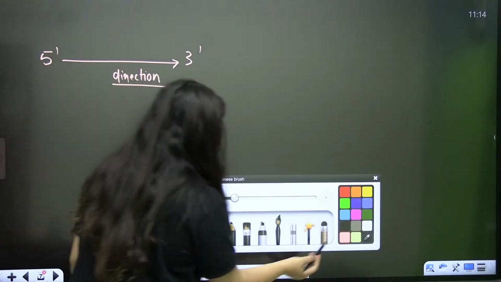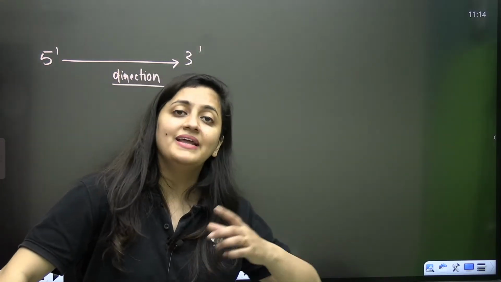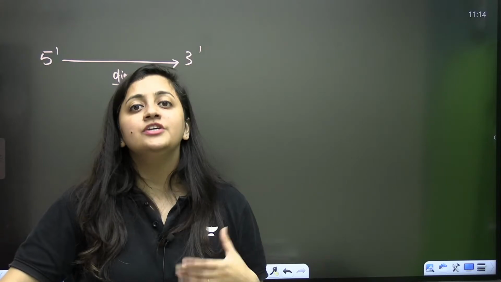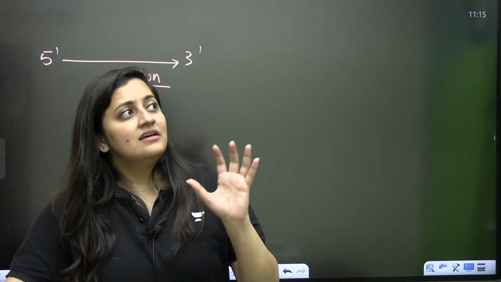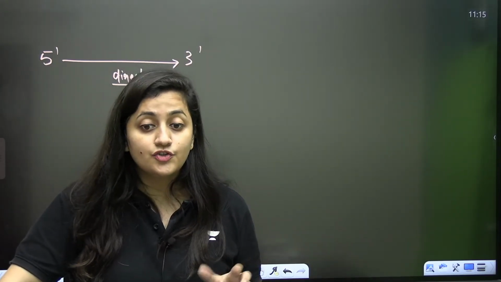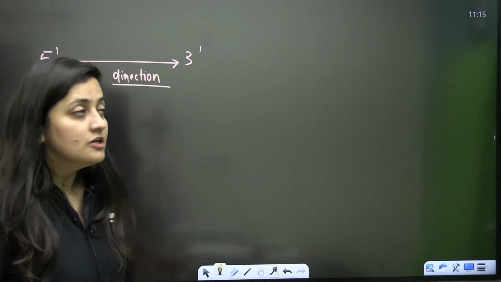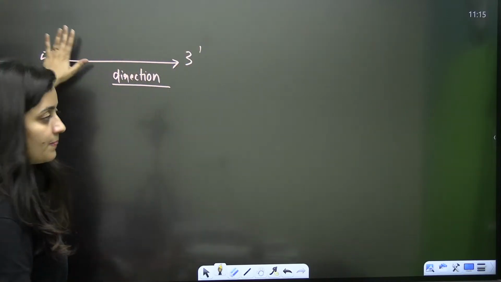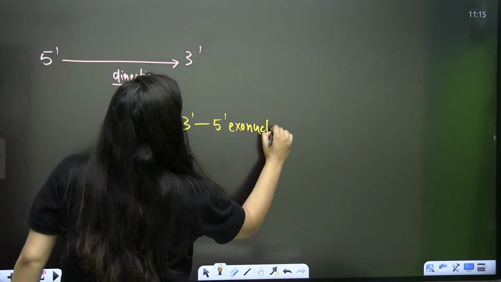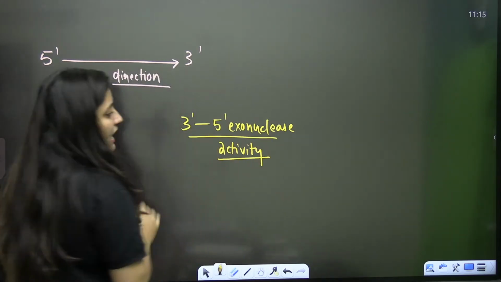Because you know that DNA replication is a very important process. If your DNA is not replicating properly, it can result in mutations, and those mutations can be dangerous. So yes, there are certain checks on this particular mechanism, and those checks are even required. So once the DNA synthesis is done, I told you we have enzymes which are having 3' to 5' exonuclease activity. I told you this thing.